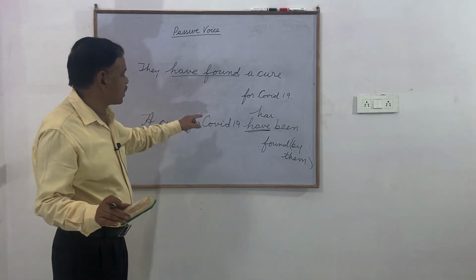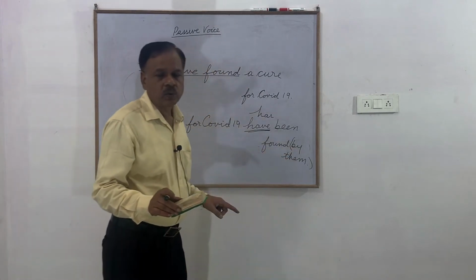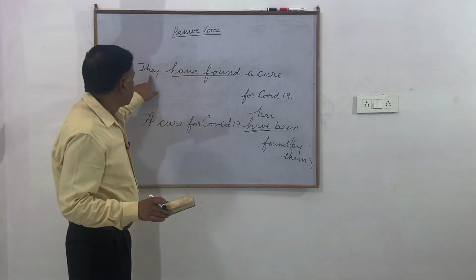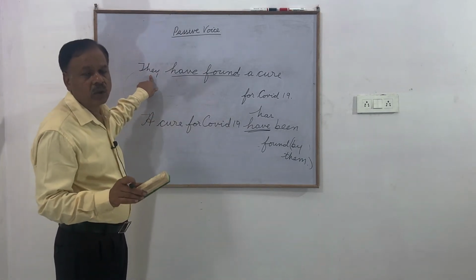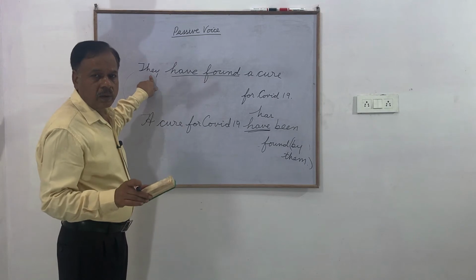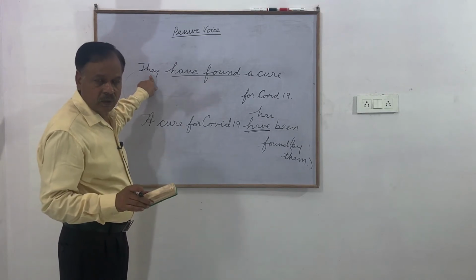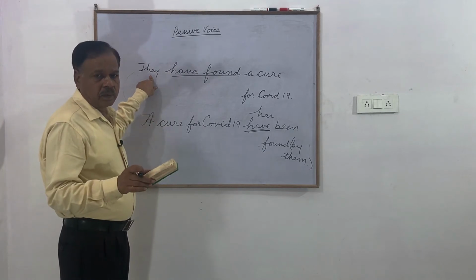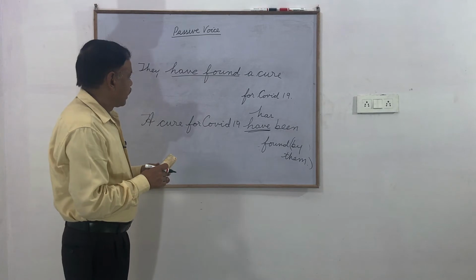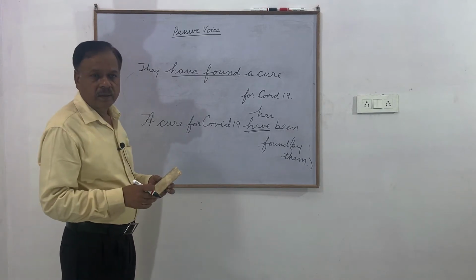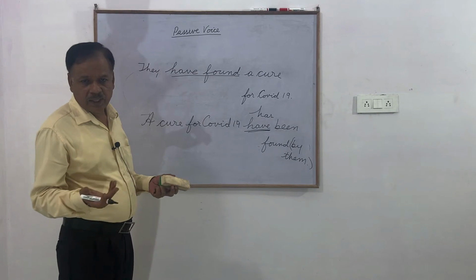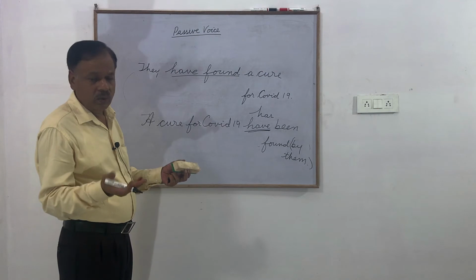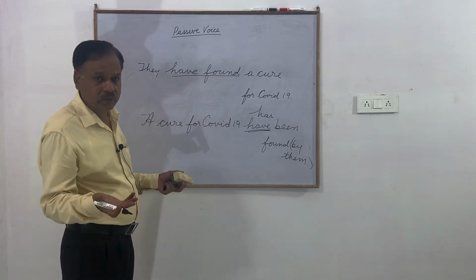So in such sentences, this by agent should not be used, where either the subject is unimportant, we need not tell it, or it is indefinite, or it is understood. Like for instance, in the sentence "the police arrested the thief," that is understood. Only the police can arrest. So there is no need to say "by the police."